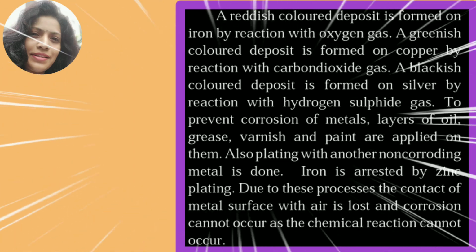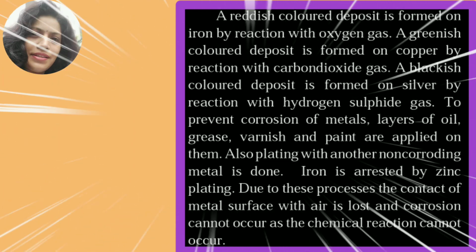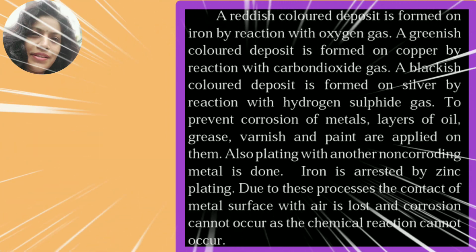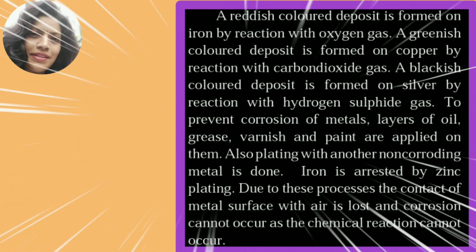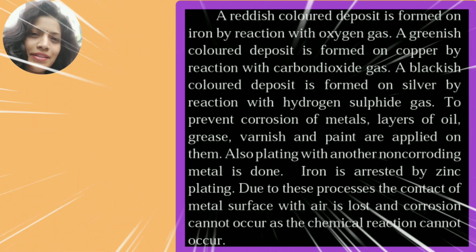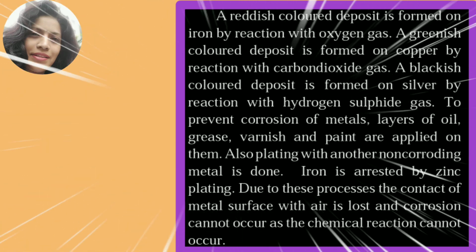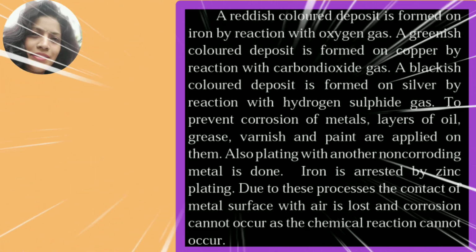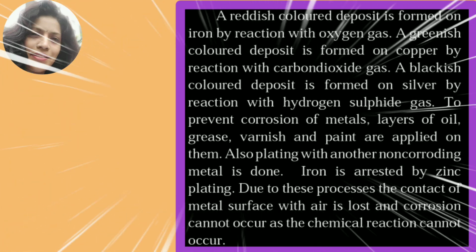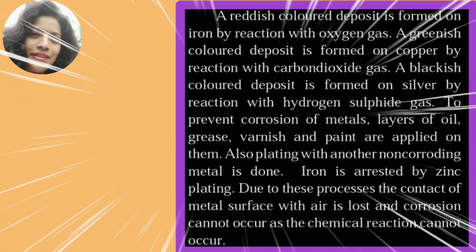To prevent corrosion of metals, layers of oil, grease, varnish, and paints are applied on them. Also, plating with another non-corroding metal is done. Iron is protected by zinc plating. Due to these processes, the contact of metal surface with air is lost and corrosion cannot occur as the chemical reaction cannot occur.